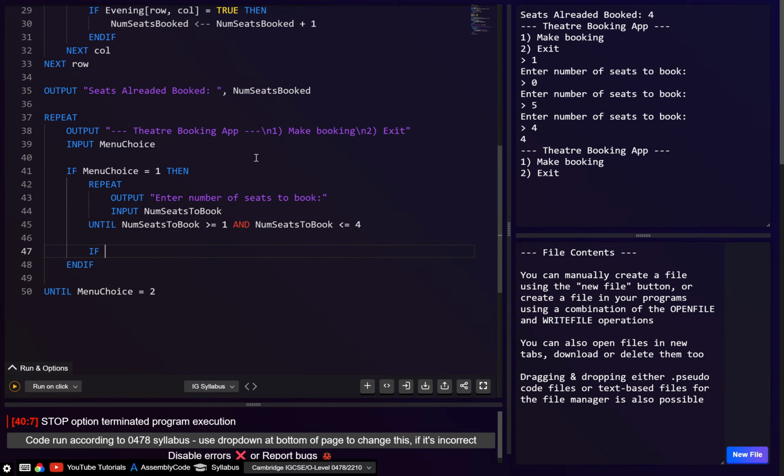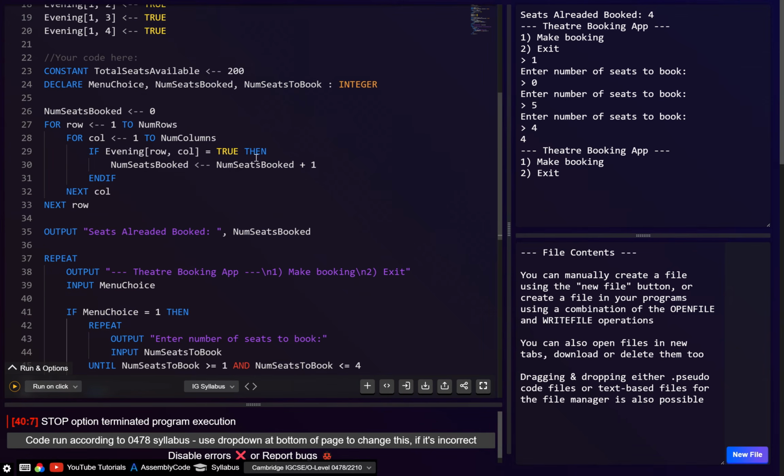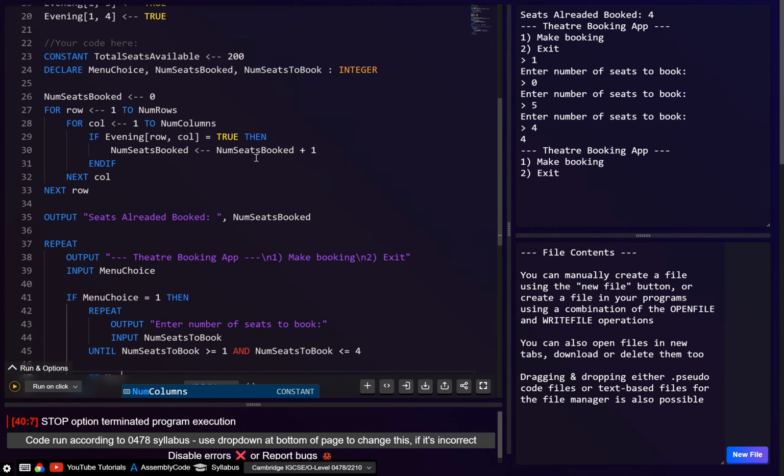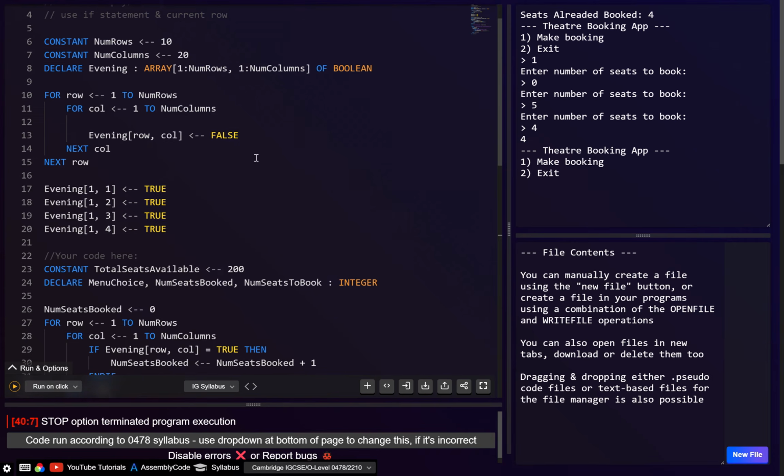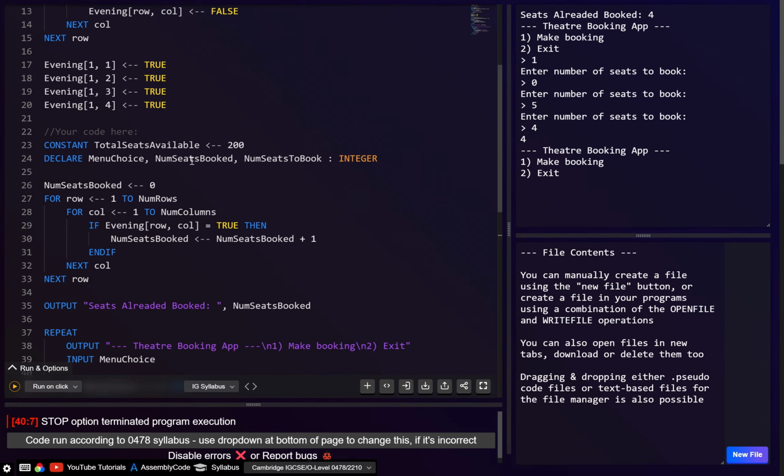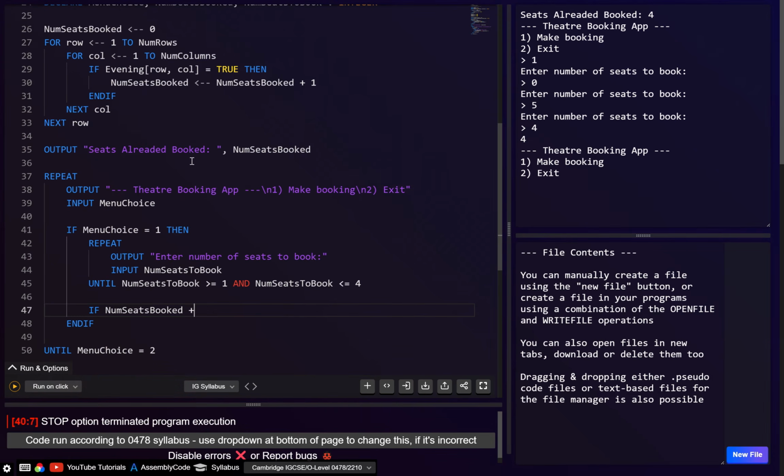Right, so the way we can check that then, what did we call it? I think we said number of seats booked. Yeah, okay, so number of seats booked, this is how many they've already booked. Then we want to say plus the number of seats to book, so this is their current booking. And we just want to check if that is bigger than the total seats available. Or in fact, let's check if it's less than or equal to, that should be fine. And then if it is, it's going to be okay.